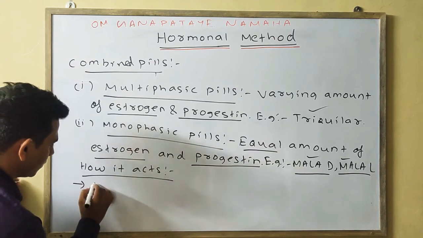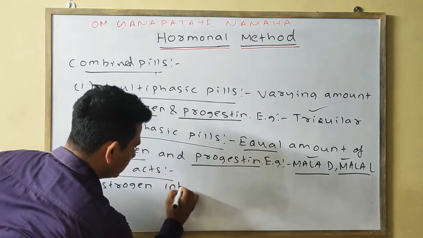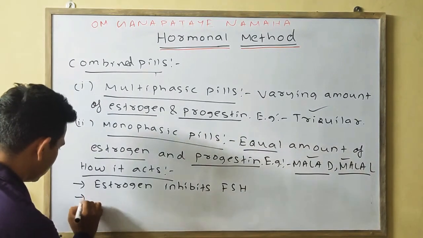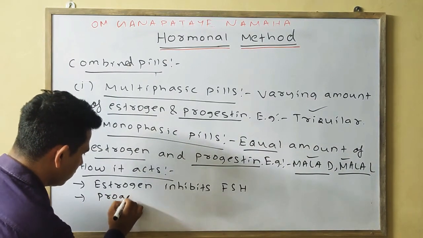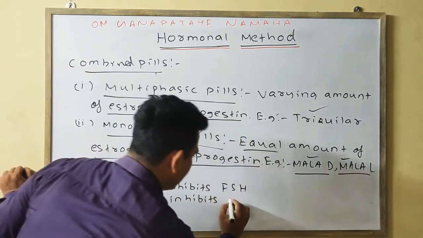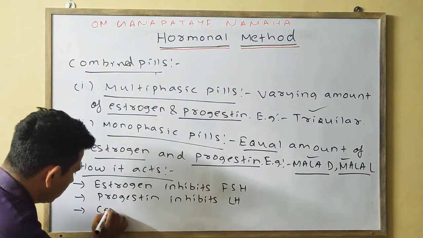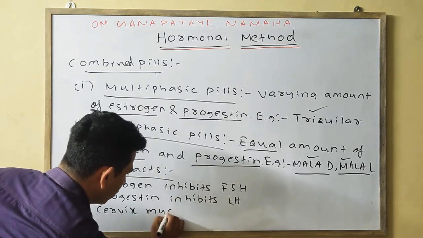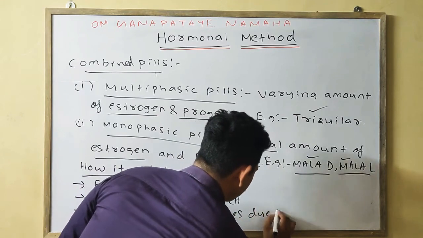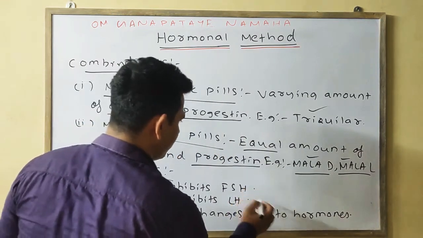So there are 3 reasons how it acts. First one is your estrogen inhibits FSH, whereas the progestin inhibits LH. Okay, and the cervix mucus changes due to hormones. Okay, so these are the 3 points by which it acts.